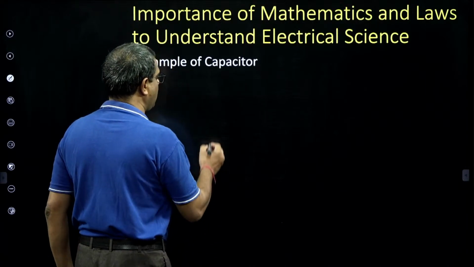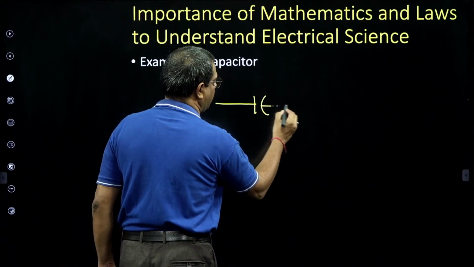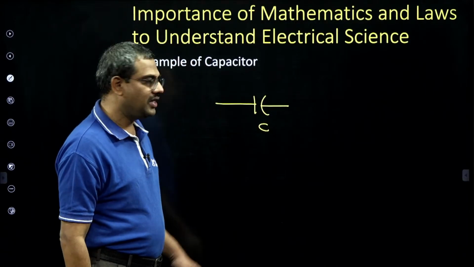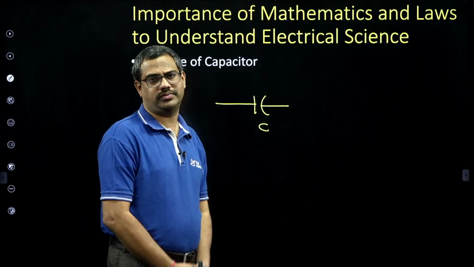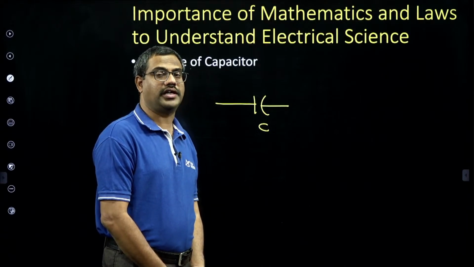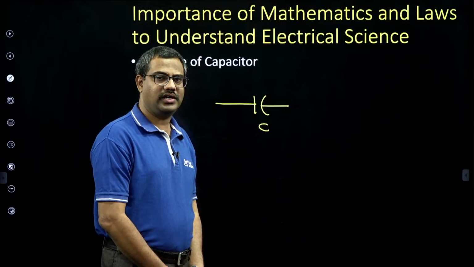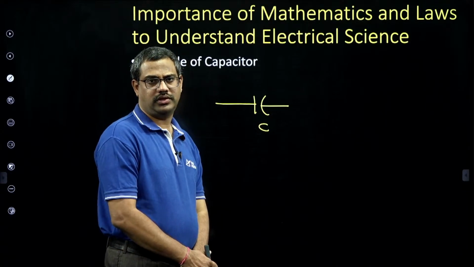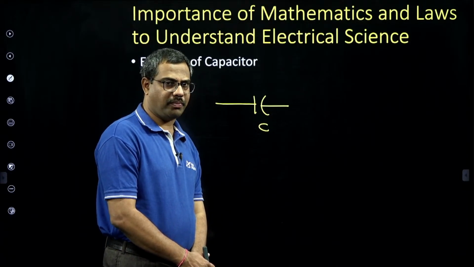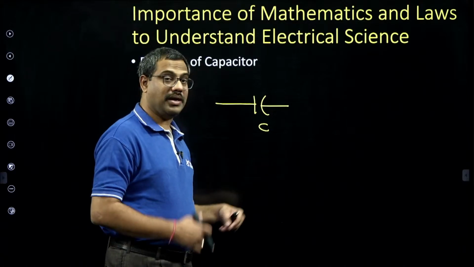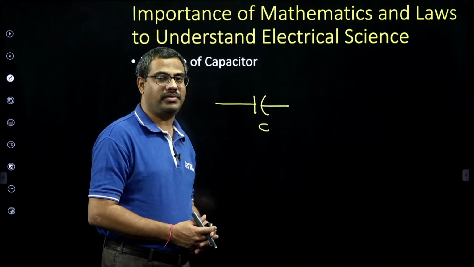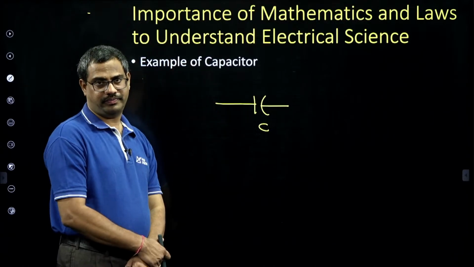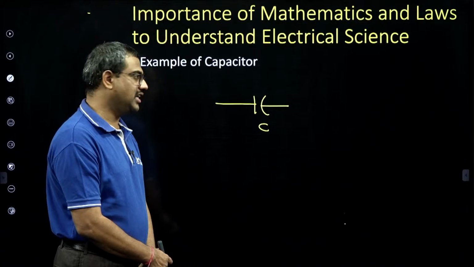Now, for example, I want to talk about a capacitor. A capacitor is a passive element which stores and releases energy in electrostatic form. And this capacitor can do so many functions. It can create phase shift, it can create reactive power compensation, it can generate a lot of waveforms in integrated circuits. So this is a beautiful component. A capacitor represents the electrostatic property of matter, and it can be constructed with dielectric material between two electrodes. But to understand this, we learn in a mathematical way. So that involves notations and maths.